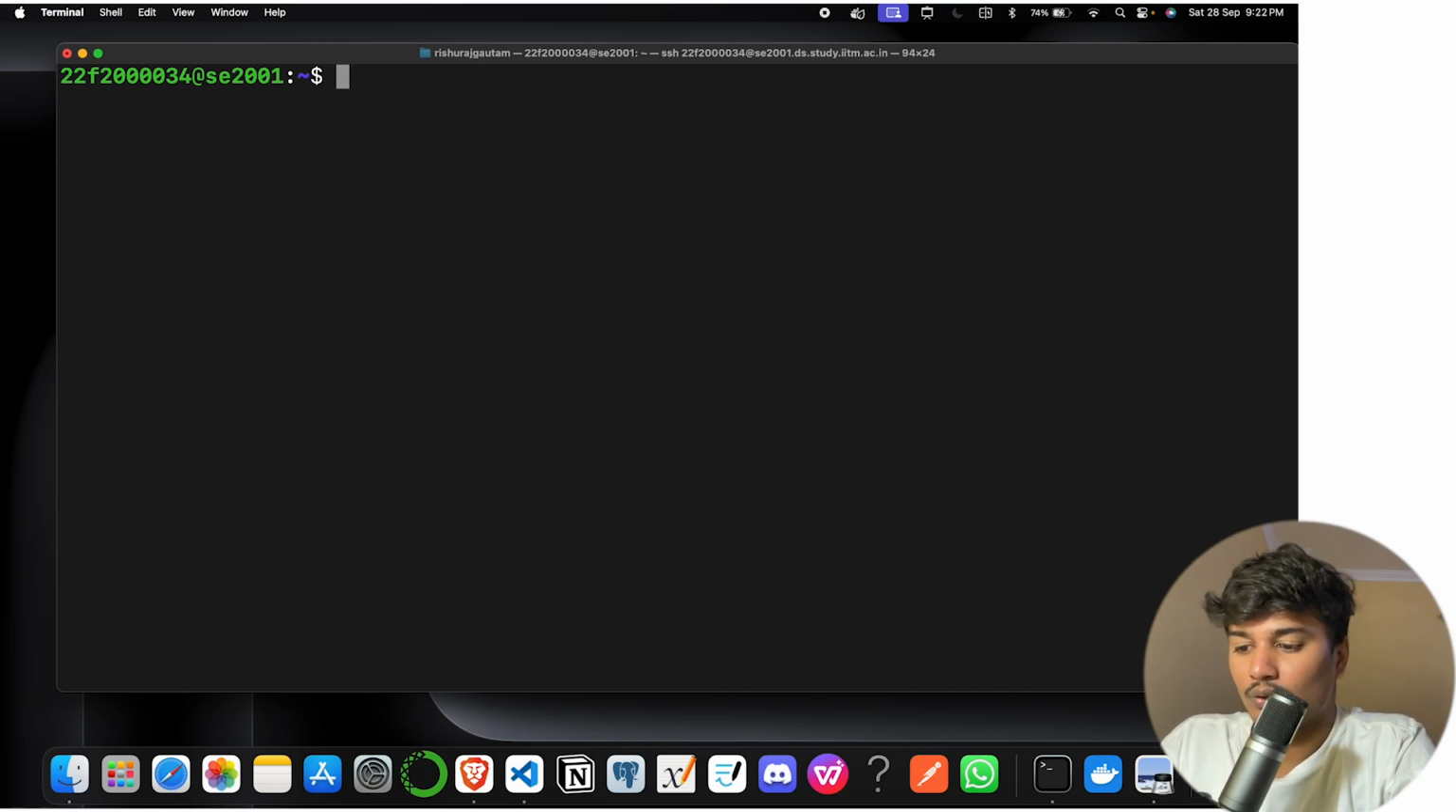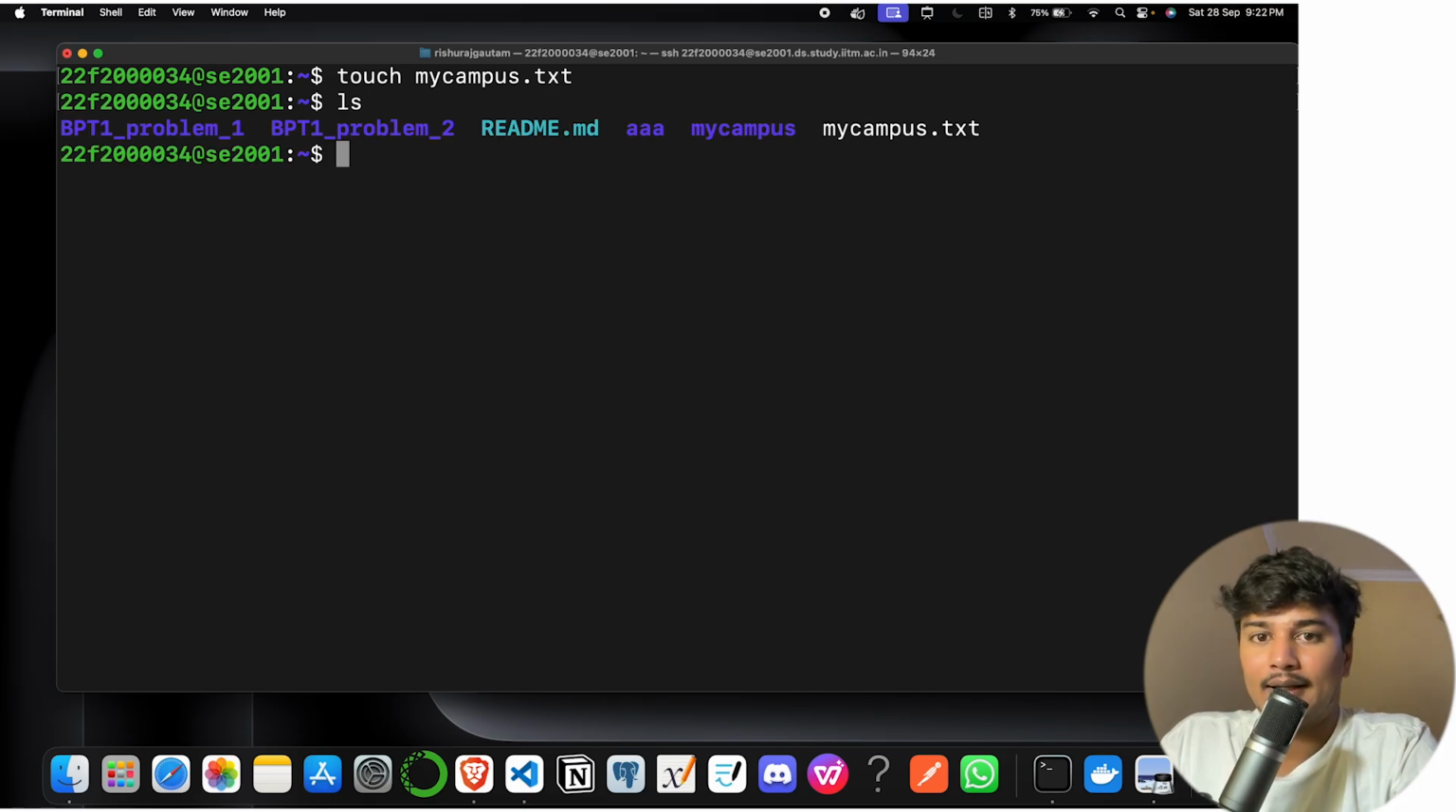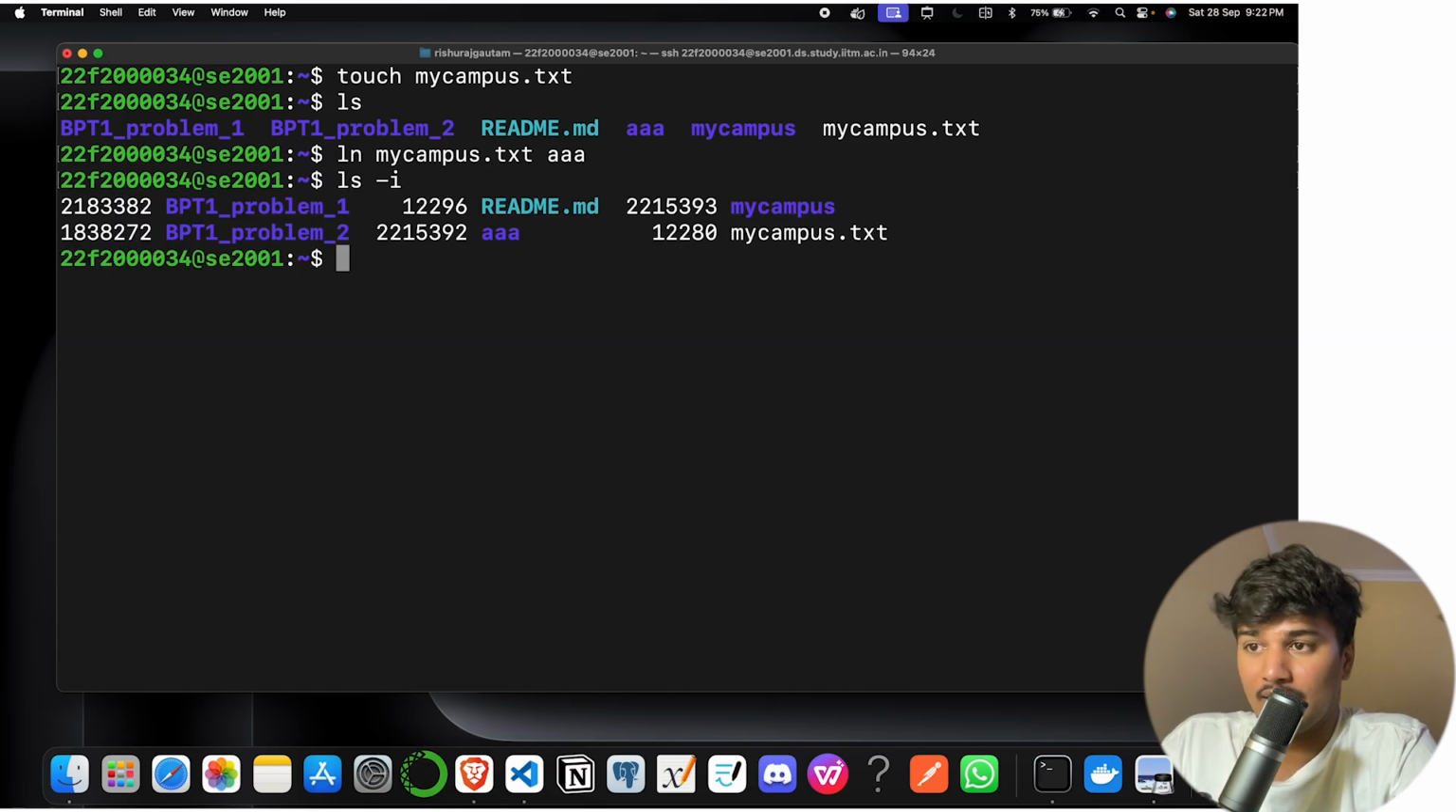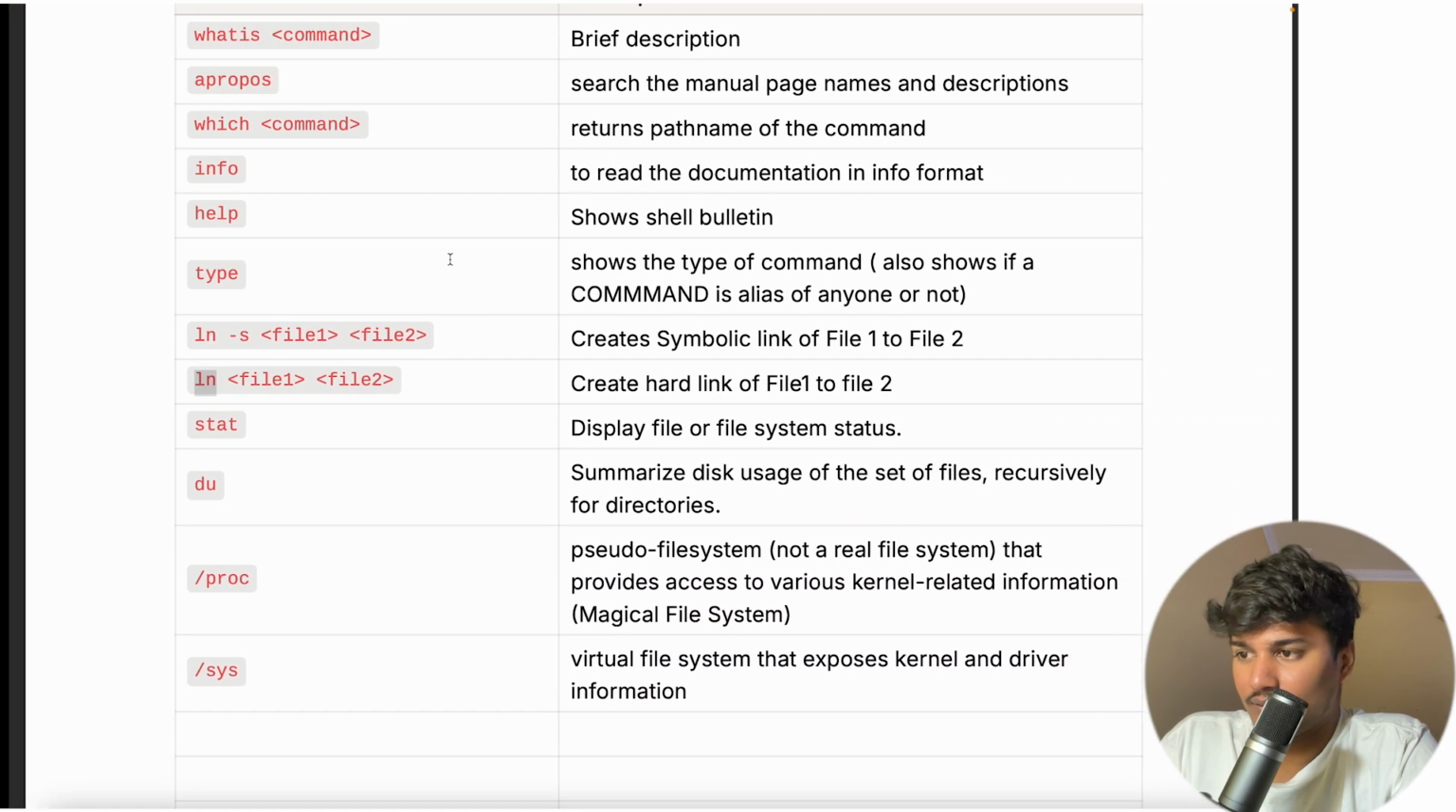Let's create some file with touch mycampus.txt. Okay, I just created one file. Now let's put ln mycampus.txt and let's say directory. Okay, it's successfully executed. Let's check with ls -i. So I just did mycampus and directory A. Okay, just a second. What I did,